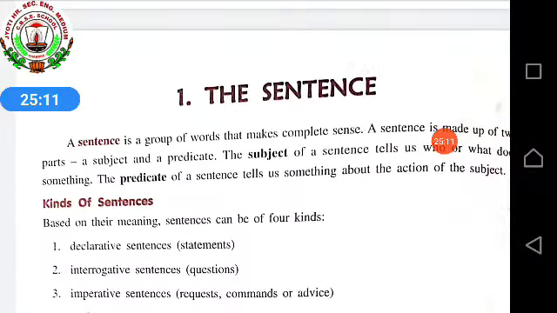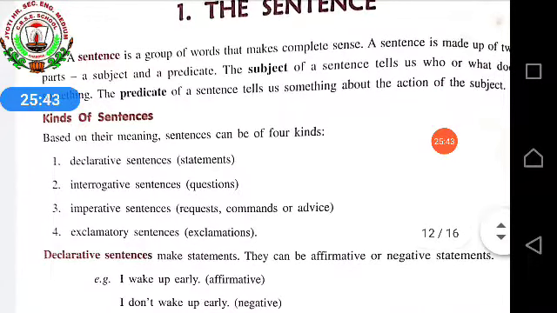Then we learned the book language from the grammar book, what a sentence is. A sentence is a group of words that makes complete sense. A sentence is made up of two parts, a subject and a predicate. Then I told you about the subject, who is doing the work, and what work is being done by the person, that is your predicate. Then kinds of sentences: we learned that there are 4 kinds based on meaning: declarative, interrogative, imperative, exclamatory sentences.